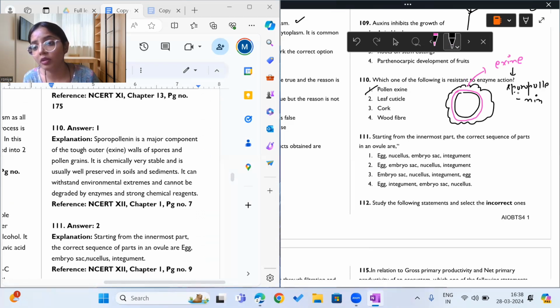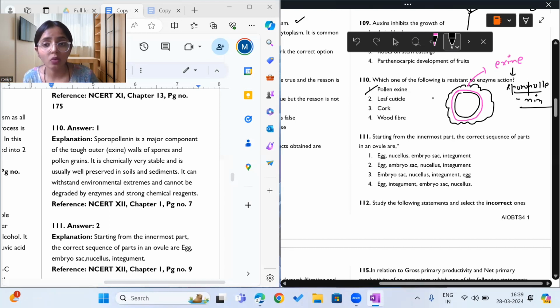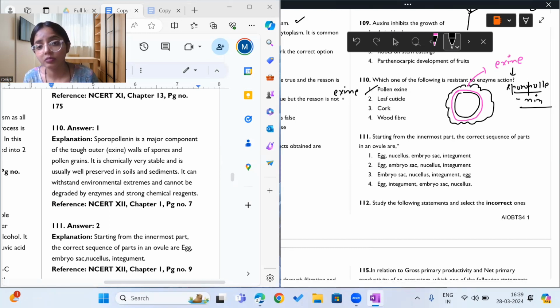What is it made up of? It is made up of sporopollenin. So the exine of pollen grains is made up of sporopollenin. Okay.